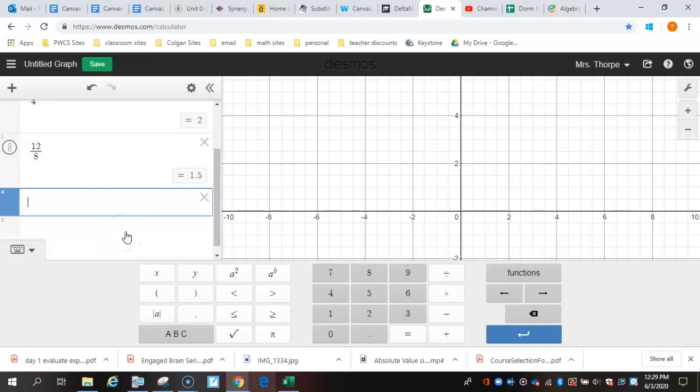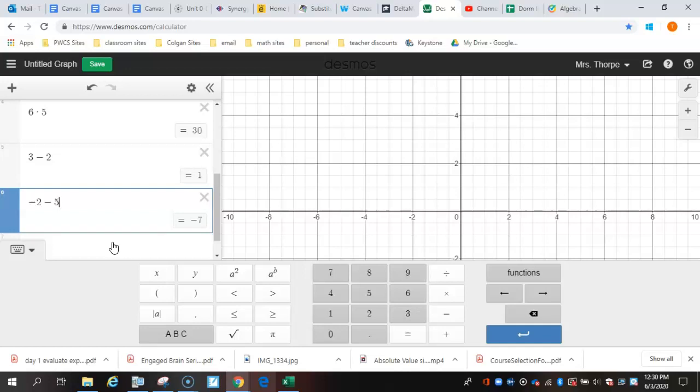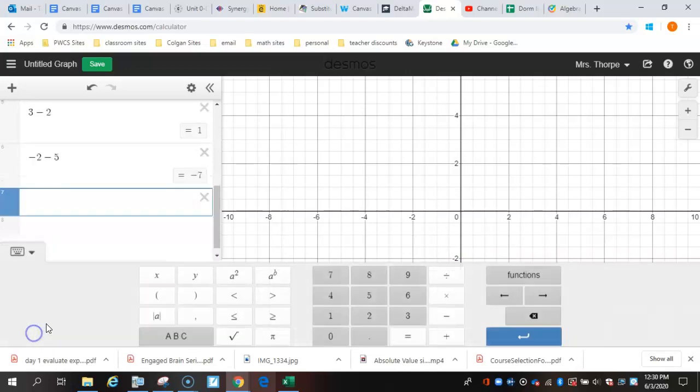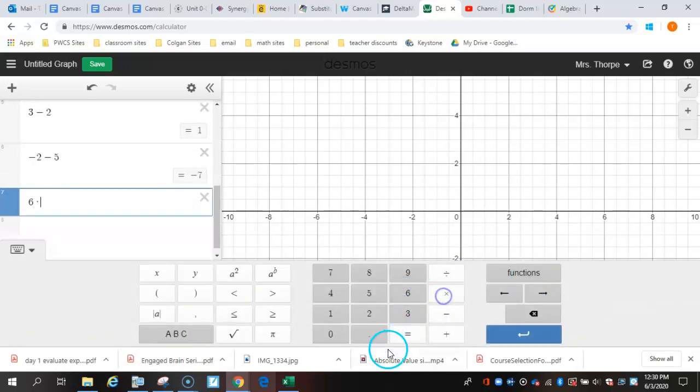So I'm going to continue typing. If you need a negative number, on Desmos there's no difference between the negative and subtraction symbol. So if I want -2 minus 5, I just hit the subtraction sign as if it were a negative. You can also use the buttons in the keypad, so if it wasn't up before, open it and do whatever operation you need to do.